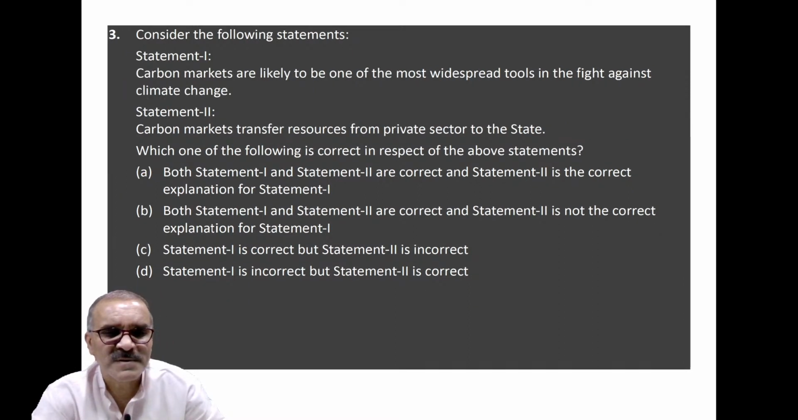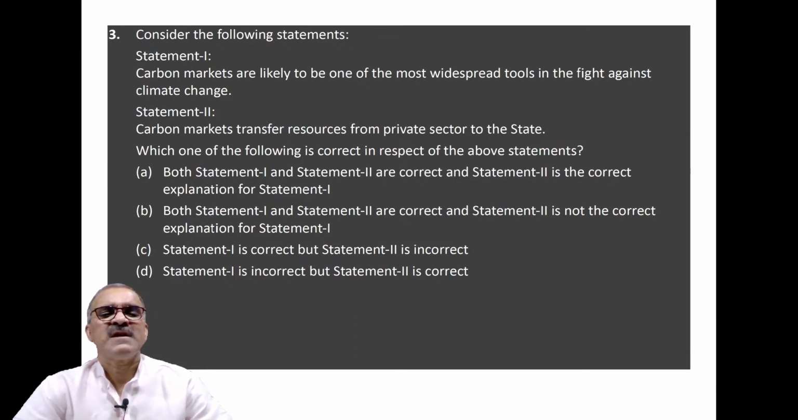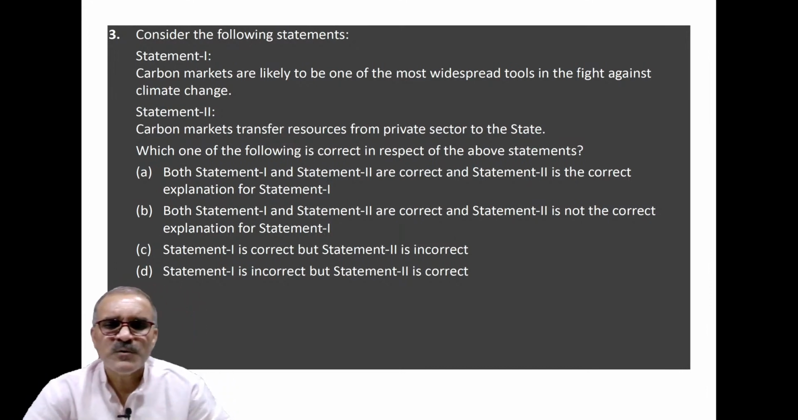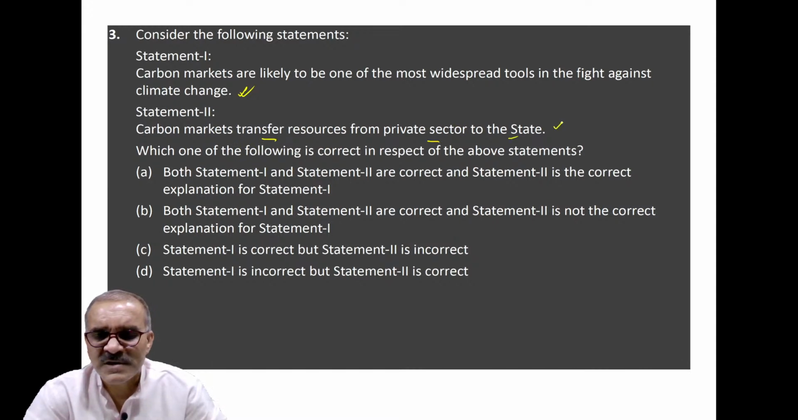Coming to question number 3, it is about carbon markets. The first statement is saying that carbon markets are likely to be one of the most widespread tools in the fight against climate change. This is correct. And carbon markets transfer resources from the private sector to a state. This is also correct. But the question is, are they interrelated? That statement 2 explains statement 1 correctly. That is not the case. They are two independent things, but both are correct.